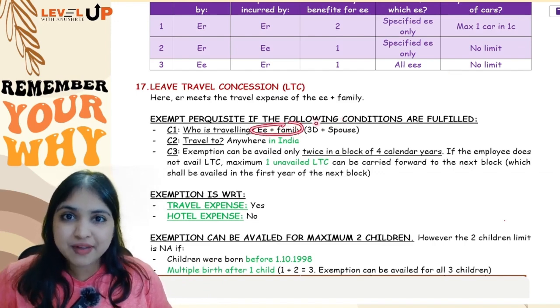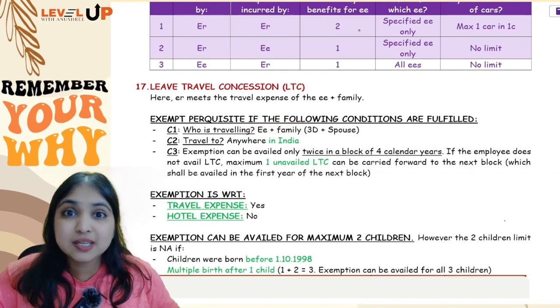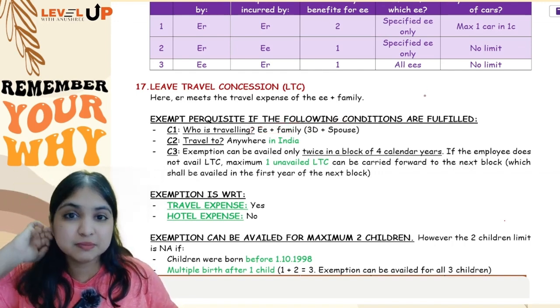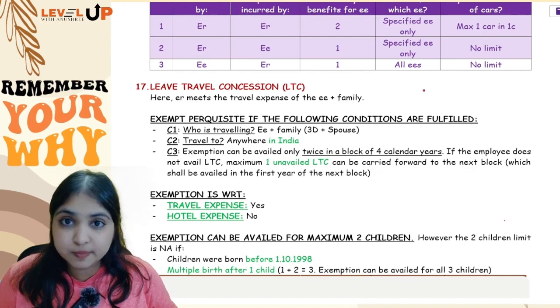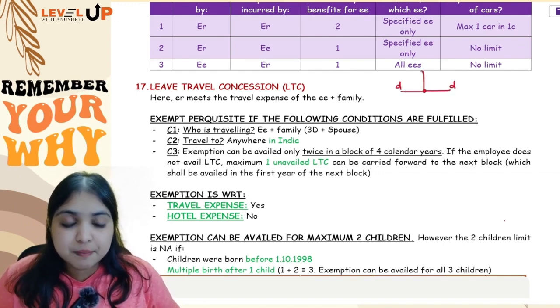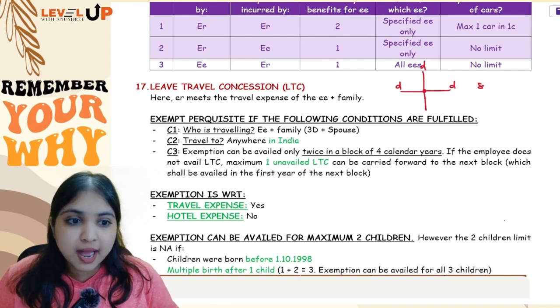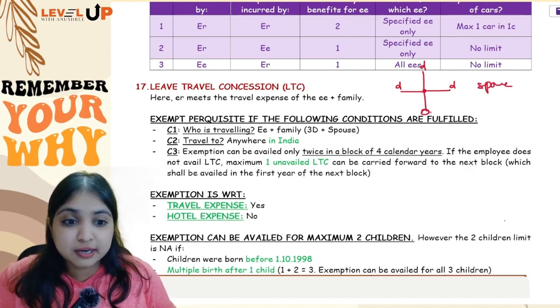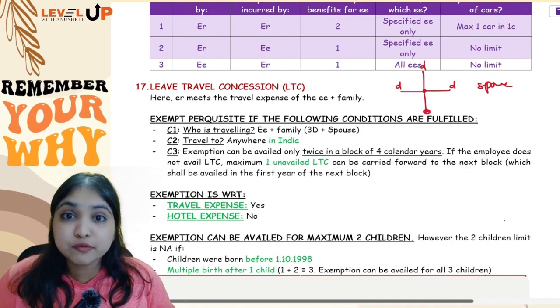Employee along with his family is traveling. Now family means what? Same thing which we saw in medical bills reimbursement also, 3D plus spouse, which means if I am the assessee, then my dependent brother, my dependent sister, my dependent parents, my children and my spouse. Now when it comes to children, here there's a special point. We have a limit of 2 children over here.